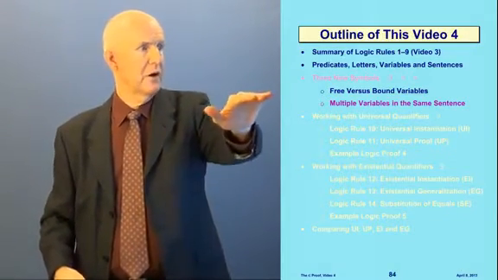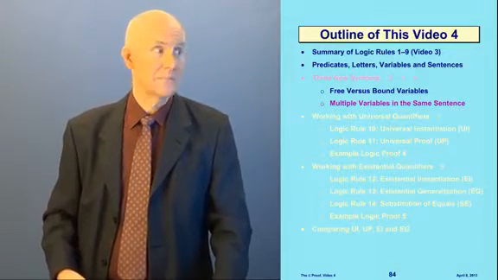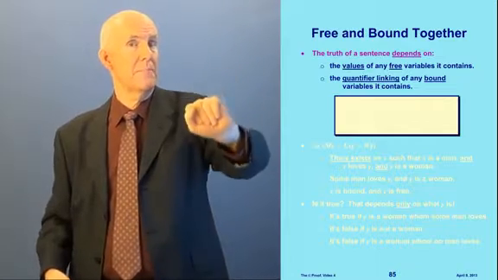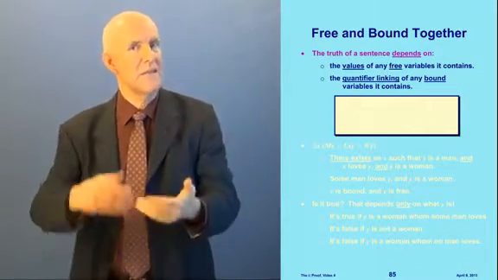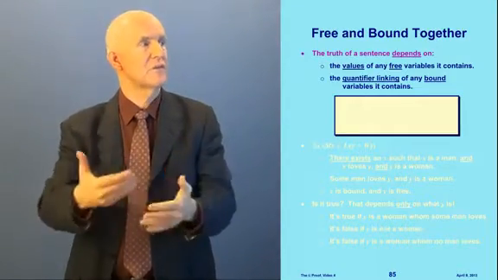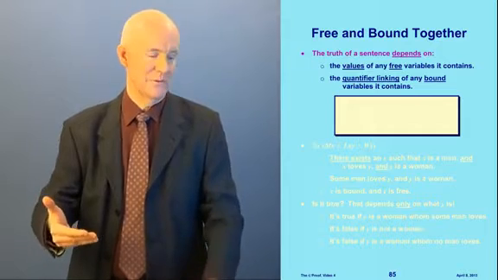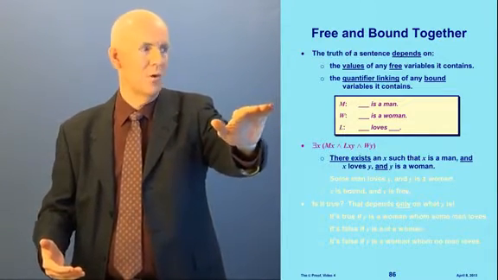All right, now let's move on in our outline to multiple variables in the same sentence. If we put free and bound variables together, then the truth of the sentence will depend on the values of the free variables in the sentence and the quantifier linking of the bound variables. So here are three predicates: man, woman, and loves.